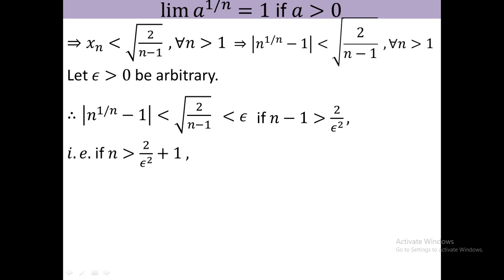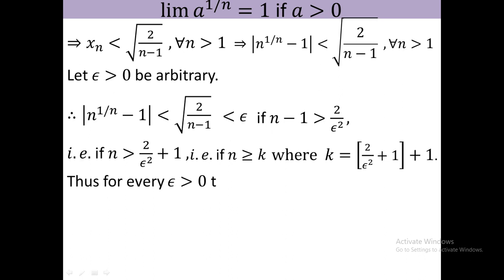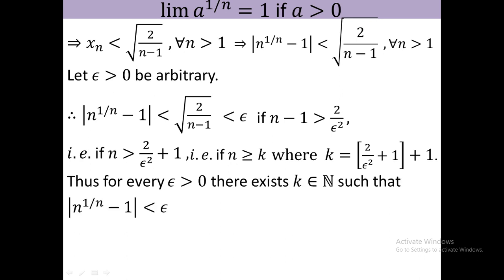So if you take n greater than or equal to k, then k must be the box of the whole portion plus 1. Thus we show that for every epsilon greater than 0 there exists k belongs to N such that mod of n to the power 1 by n minus 1 is less than epsilon for all n greater than or equal to k. Actually we neglected at first the first term, but here you see that k is minimum 2, so you can take the first term also.